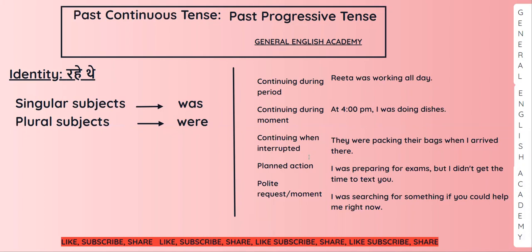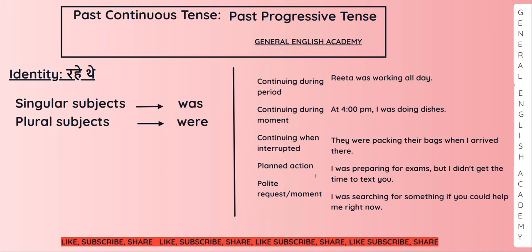Next, for continuing when interrupted. They were packing their bags when I arrived there. They were having their meal when I arrived there. So here I used two past forms, two past tenses. First one is continuous and second one is past simple. Next is planned action. Okay, means you have planned something and for that you are using past continuous tense. I was preparing for exams, but I didn't get the time to text you.